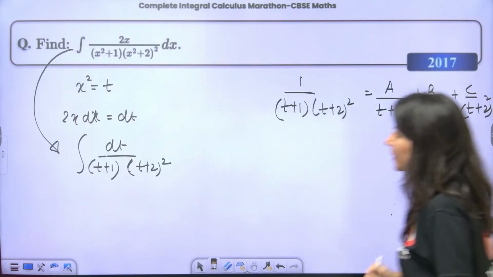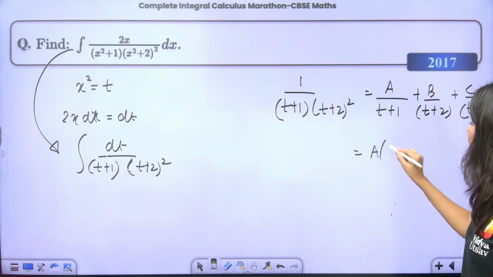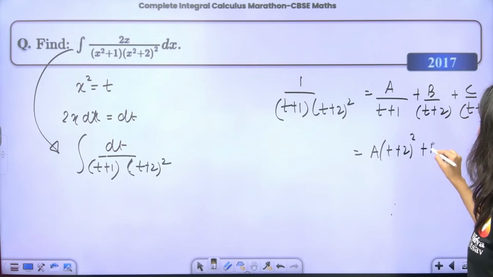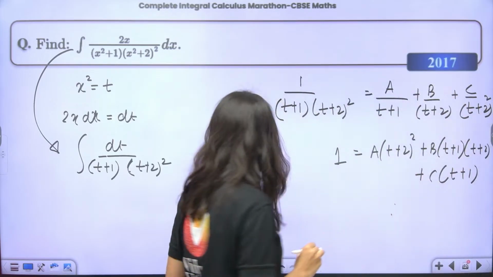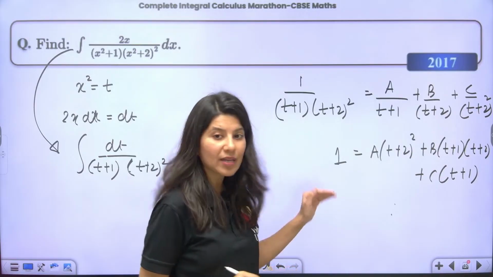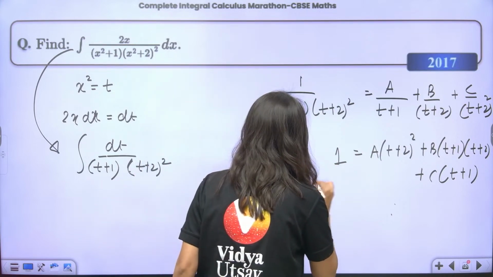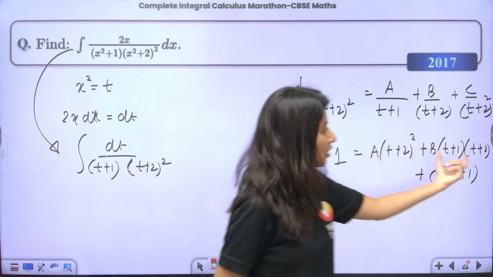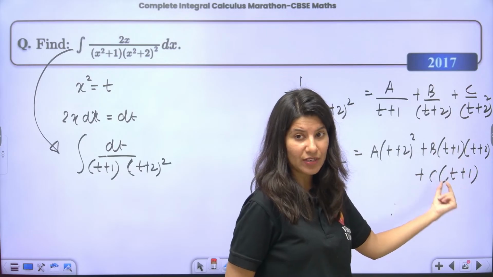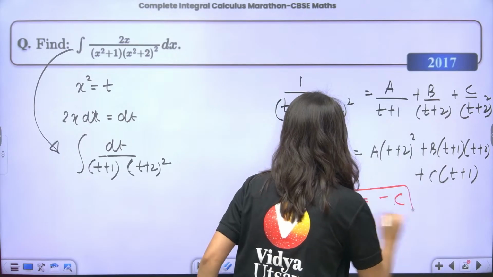So yes, this is how it is. Now what to do? Again, LCM. So this is A, take LCM, (t plus 2) square, plus B, this is (t plus 1)(t plus 2), plus C, (t plus 1), is nothing but just 1. Now I told you that there is a ninja technique to get the values of A, B and C. One is to definitely compare the coefficients, but I am not going to get into that. Just put t equal to minus 2. If you put t equal to minus 2, this is 0. This is also 0, right? If you put minus 2 over here, minus 2 plus 1, so minus 1. Minus C on the right hand side and 1. So the value of C is right here.